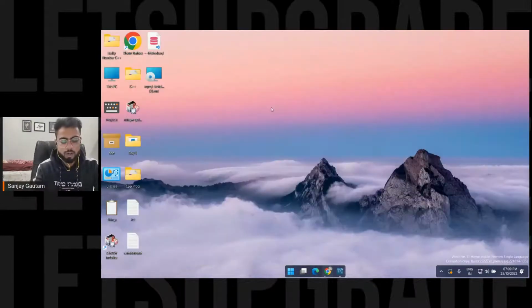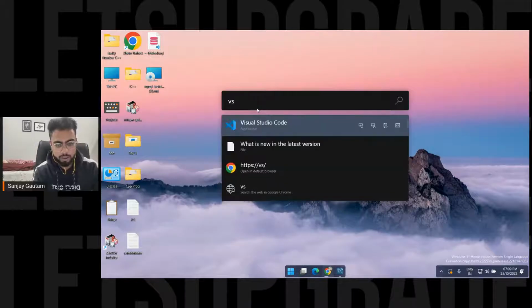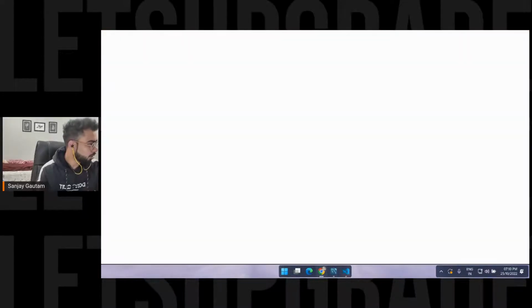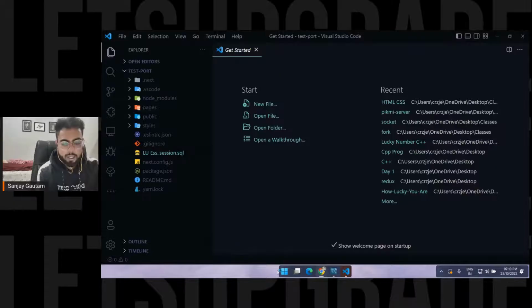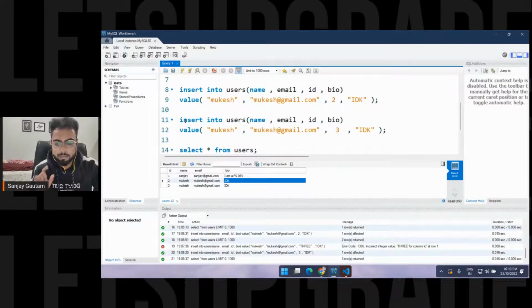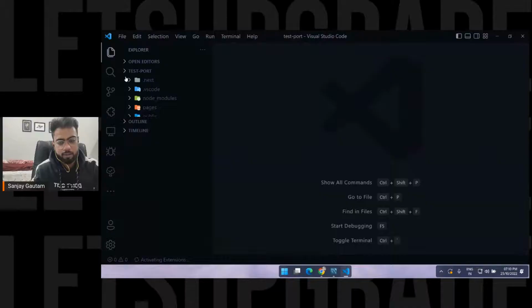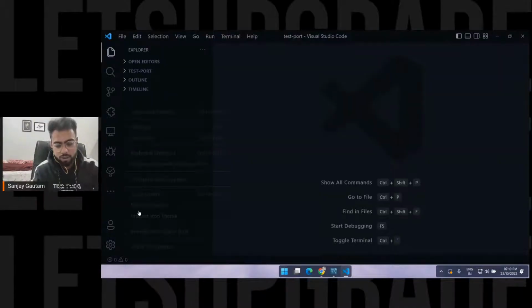After installing, just open VS Code here. So this is VS Code. Let me show you how it's going to work. How many of you have ever used VS Code? Okay, anybody here who hasn't worked with VS Code, that's completely fine. The queries are going to be the same. I'm just going to write the same thing, so you can do the same thing here, and in VS Code it's going to be the same. I will do the same thing in both. Personally, I prefer to use this because I'm very comfortable with it. So this is how your VS Code is actually going to look.